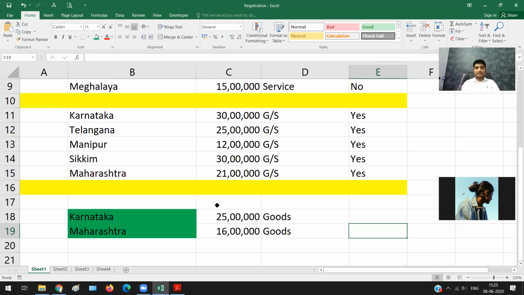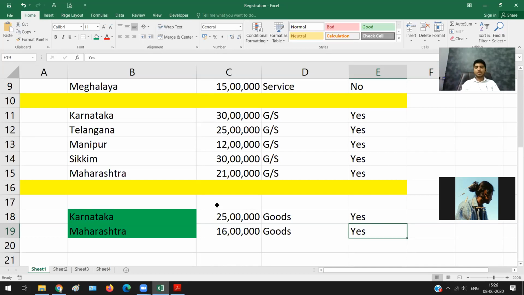Okay, so the answer is registration has to happen here also, it needs to happen here also. That means I need to obtain two registrations. It is not one registration. It is not like your Aadhaar card, PAN card or passport. No. In GST, registration is state specific. So in Karnataka I need to apply for registration, and I also need to apply in Maharashtra. So two times I need to go to the website and register myself.